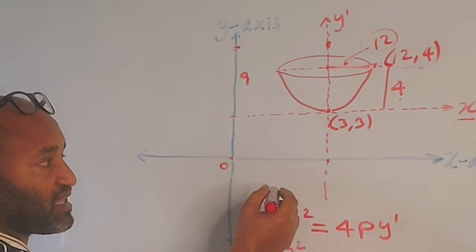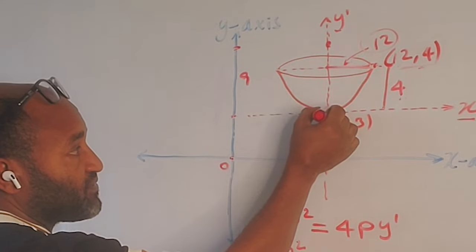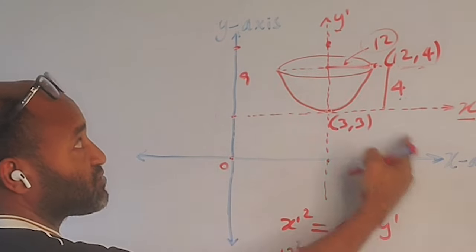But what else has been given? The vertex is (3, 3) with respect to the xy axis.